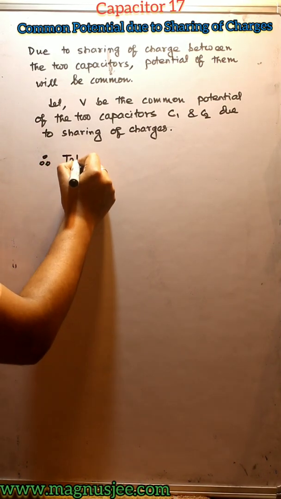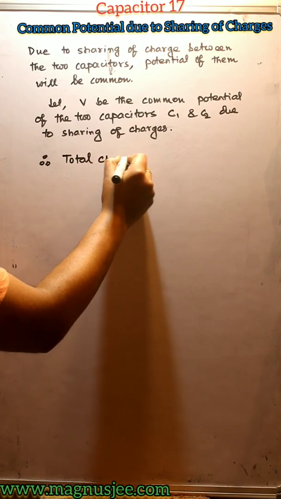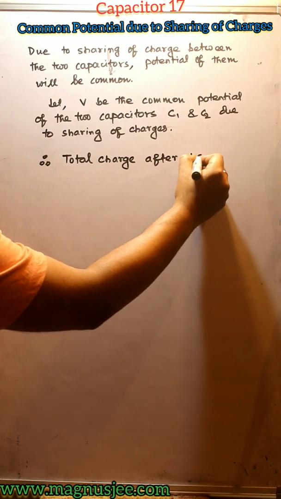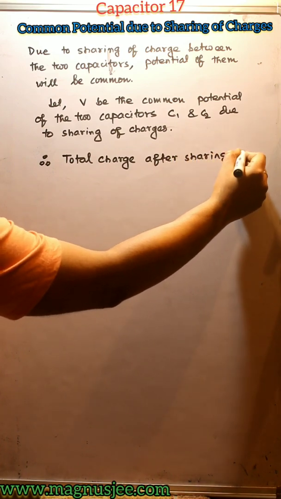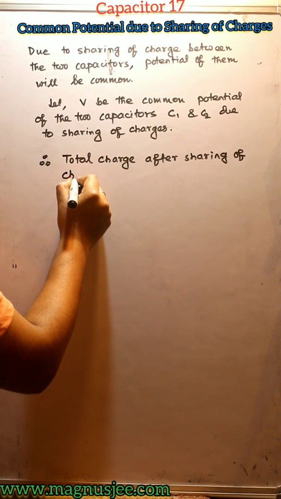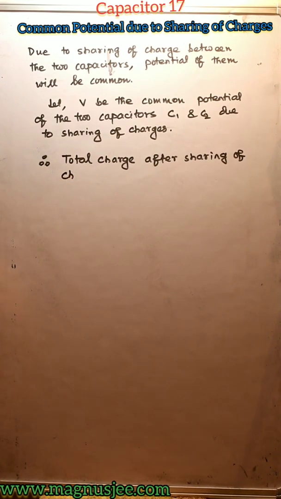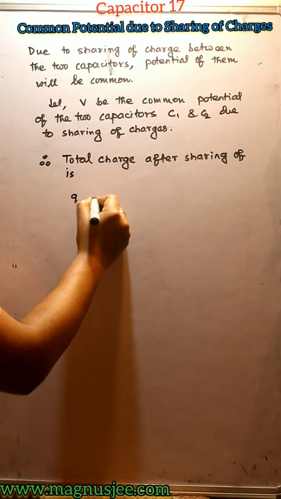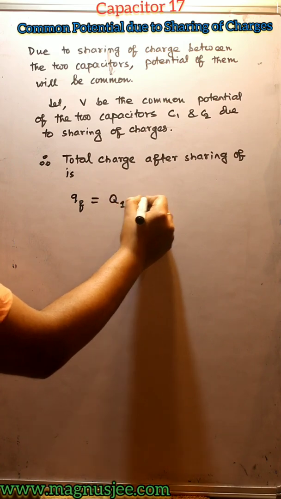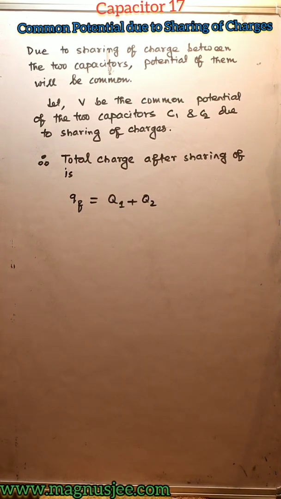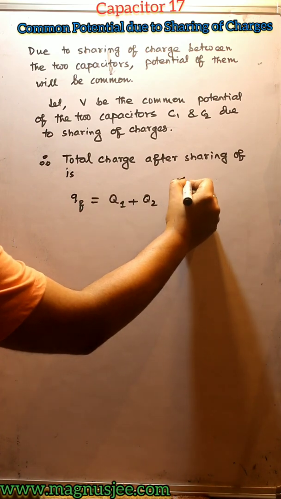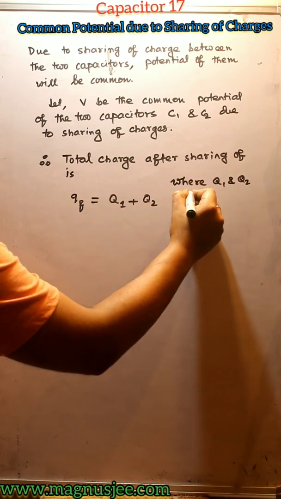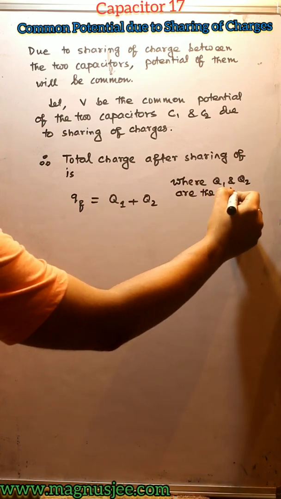Therefore, the total charge after sharing of charges between the two capacitors C1 and C2 is Qf equal to capital Q1 plus capital Q2, where capital Q1 and Q2 are the final charges of the two capacitors C1 and C2 after sharing of charges.